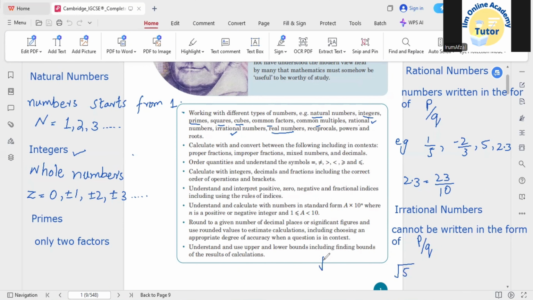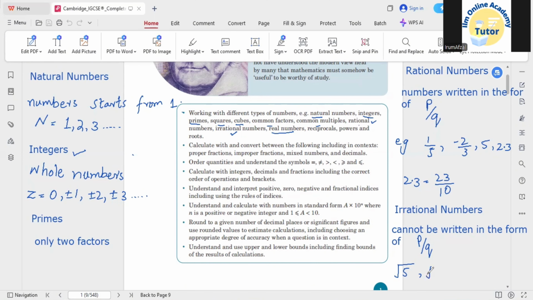If I take square root 25, what do you think? Is it a rational number or an irrational number? This will be a rational number. Why? Because if I take the square root of 25, that will be exactly 5. So this will be converted into a rational number. That's why the numbers whose perfect square roots are possible will not be irrational numbers. Only the numbers in the form of square root whose perfect square roots are not possible are called irrational numbers.